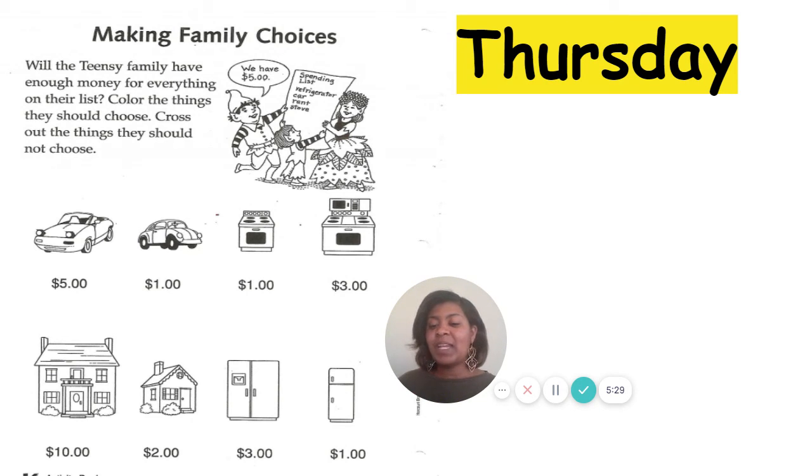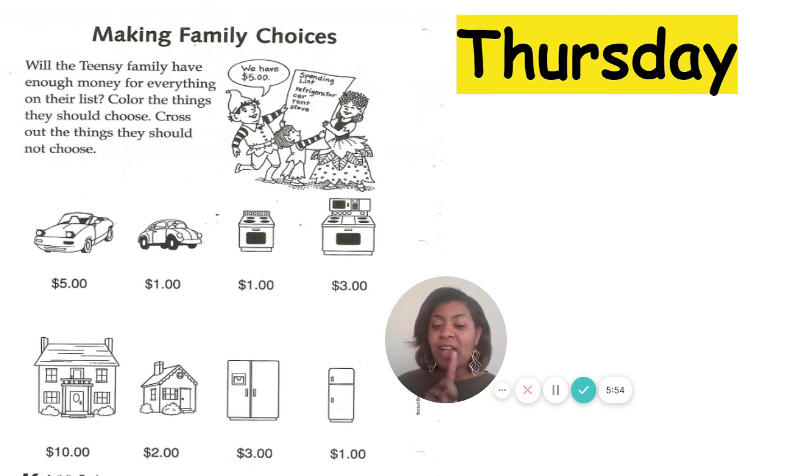Okay, so $3 left, and we've got to pay our rent so that way we can keep living in our nice house. So should we choose the house where we have to pay $10 for rent, or should we choose the house where we only have to pay $2? Remember, we have $3 remaining. Okay, so we should buy the house that costs $2.